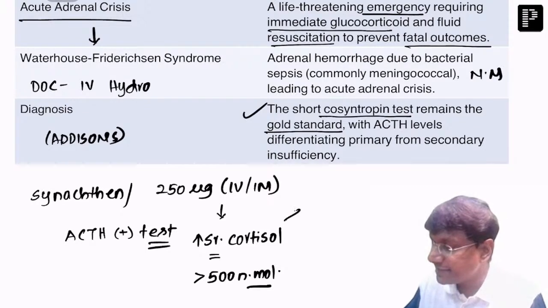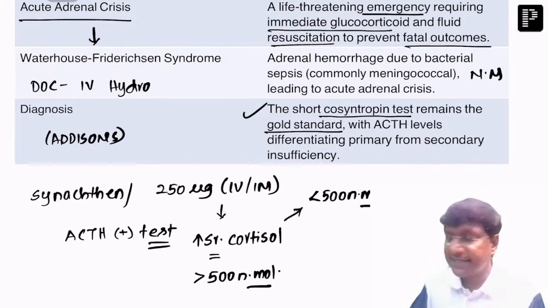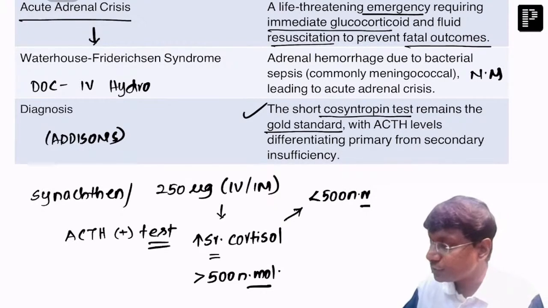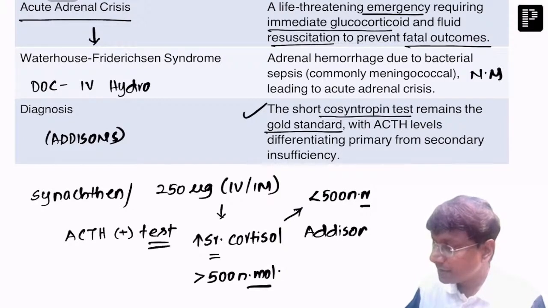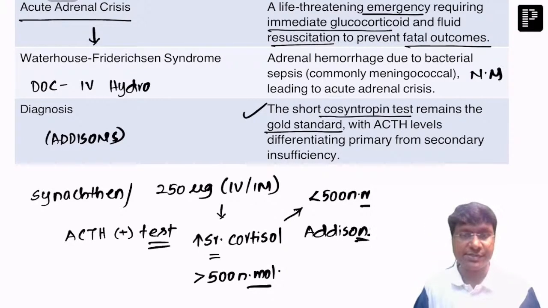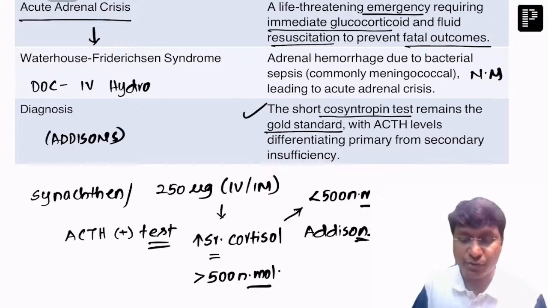But if the increase in cortisol is less than 500 nanomoles, then it is considered to be Addison's. All right, so that is about the cosyntropin test, which is the gold standard test.